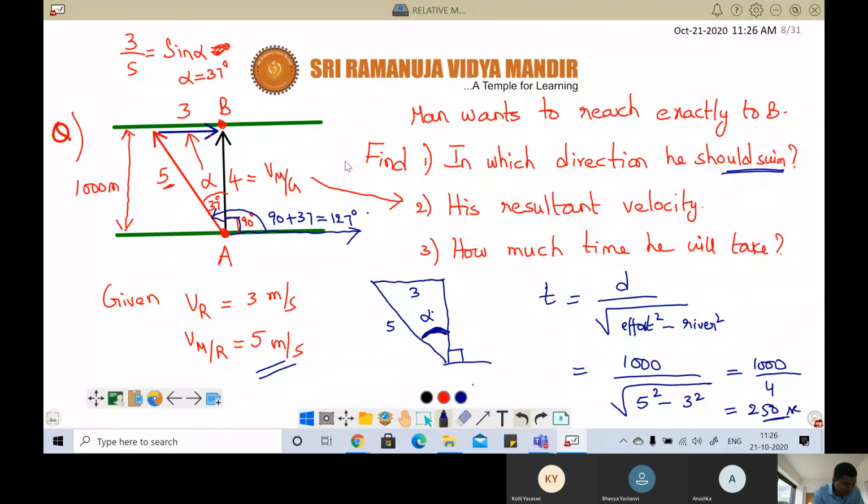Easy or difficult? So if we use the concept and our brains, it will be easy only. Simple questions only. See, for NEET and all, they'll ask simple questions only. They'll give us 3 quantities, and with the 3 quantities just form a triangle, and within the triangle only they'll ask. They won't ask beyond that.